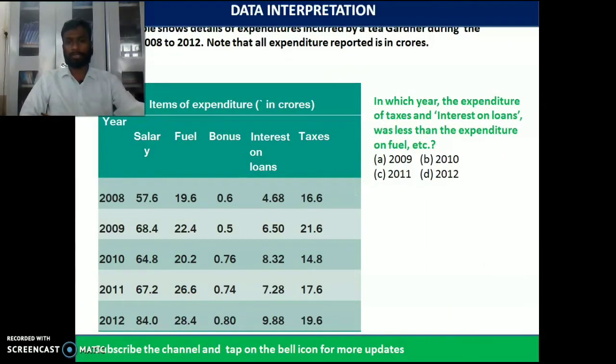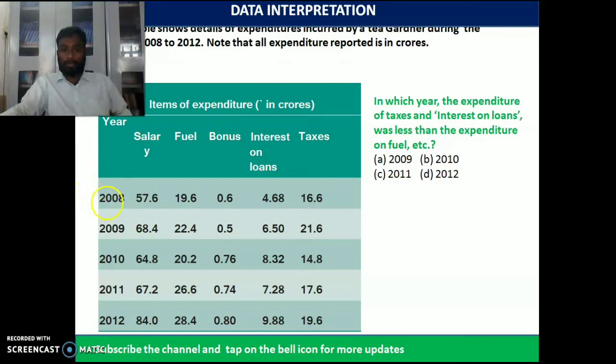Now try to understand the next question. In which year was the expenditure on taxes and interest on loans less than the expenditure on fuel, etc.? The expenditure on taxes and interest on loans altogether was less than the expenditure on fuel. So first of all, we should know the total value of interest on loans and taxes, and compare with the expenditure on fuel.